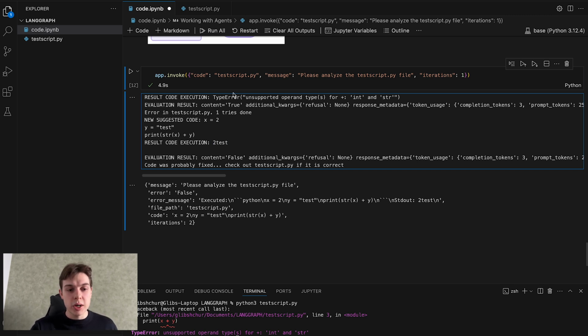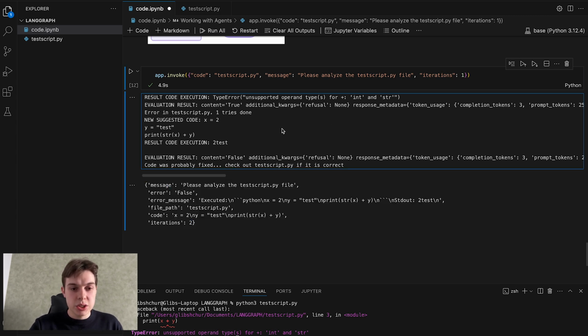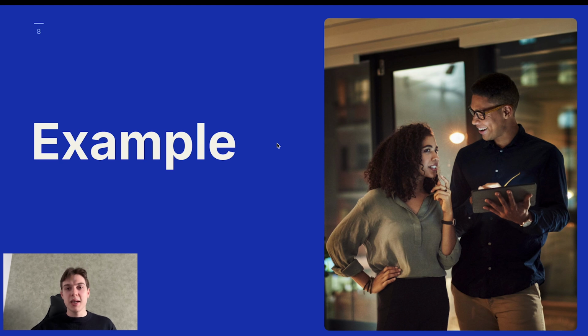So we got 2 iterations, as you can see here. And yeah, our AI agent was able to help us fix everything. It reached the end before reaching max iterations because it saw that the code is now executable and it all works. So this is a very basic example of what could be done. Something you can see by yourself, something very simple, something very plain, but it shows how much potential it has.